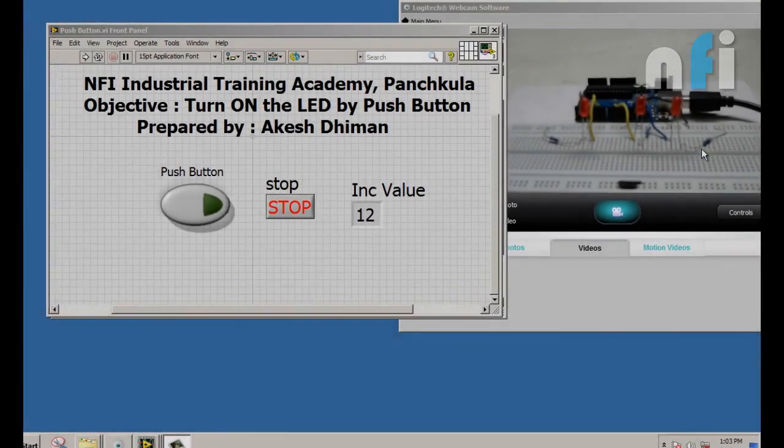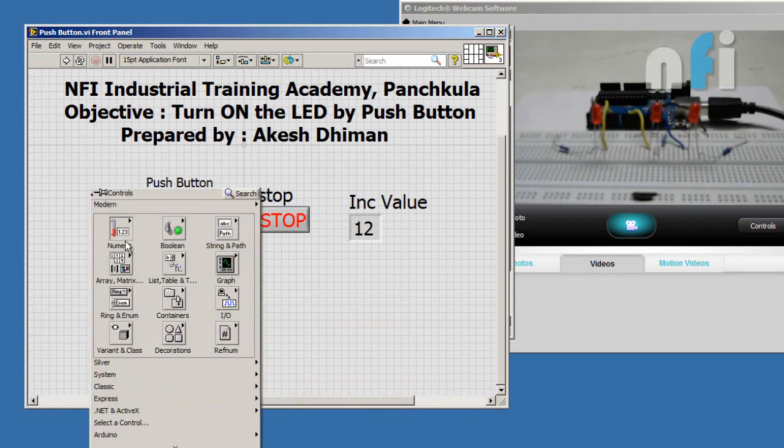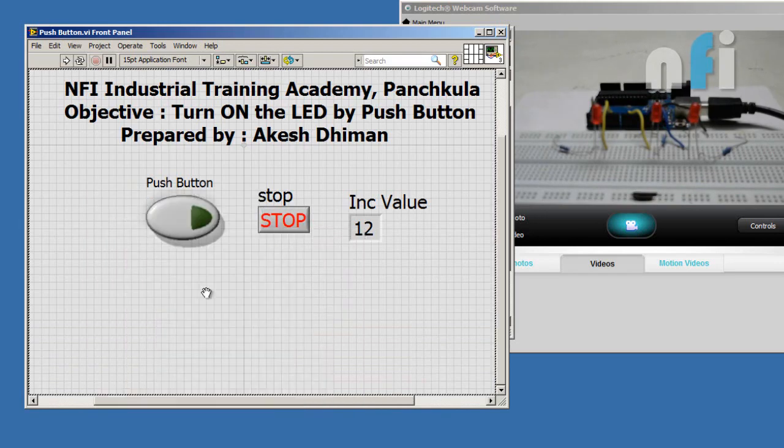Okay, now let's turn on these LEDs by using this push button. I'm going to turn on the LED which is connected to pin number 6 and pin number 12 of my Arduino board. So let's drag two LEDs in our front panel.